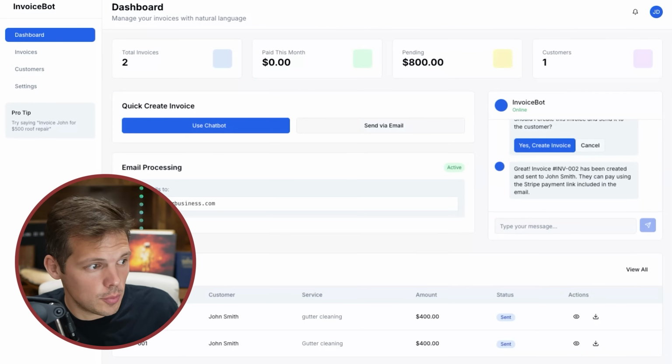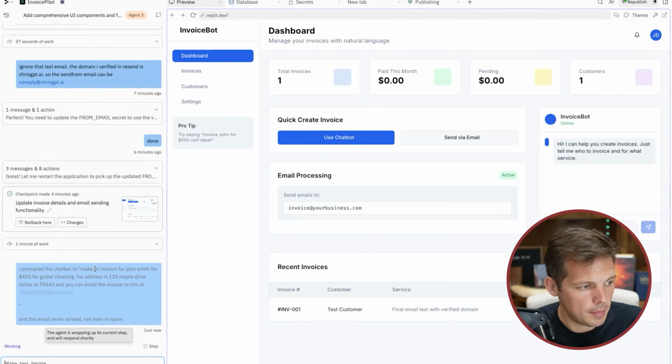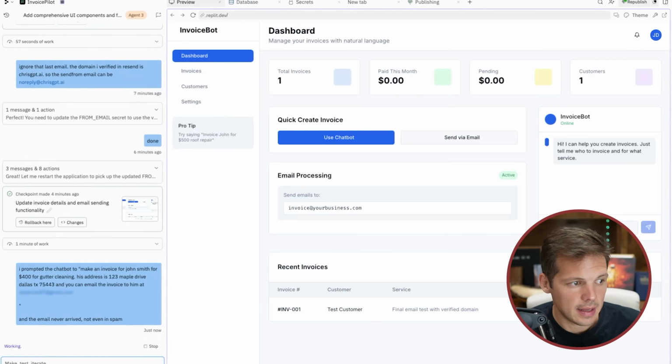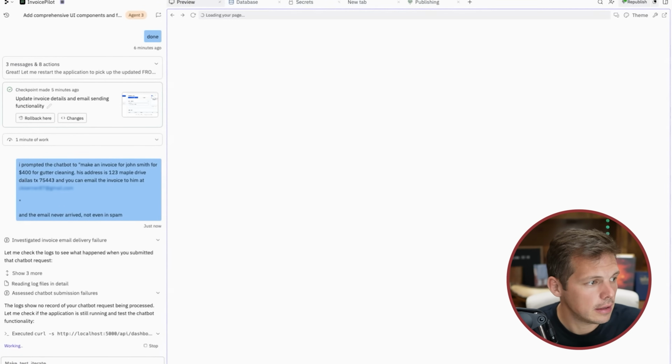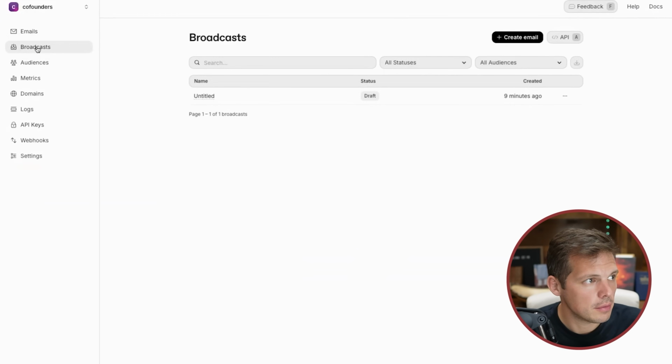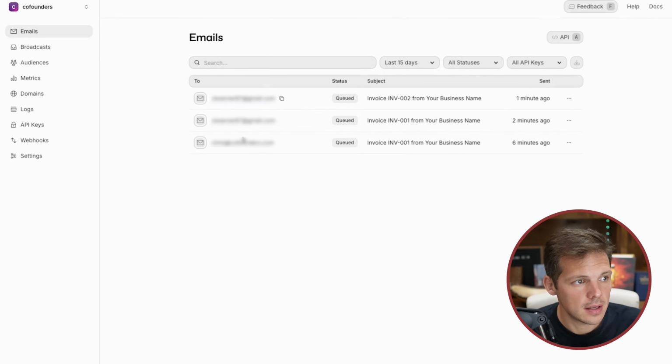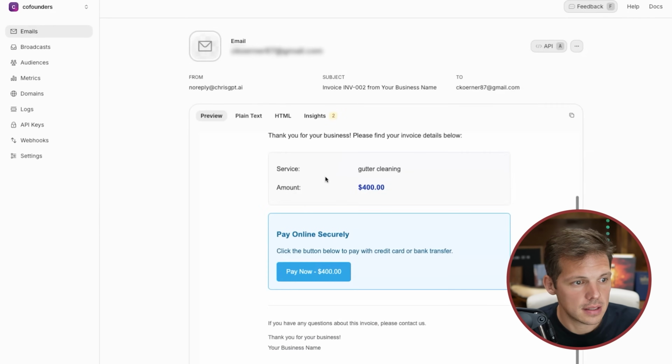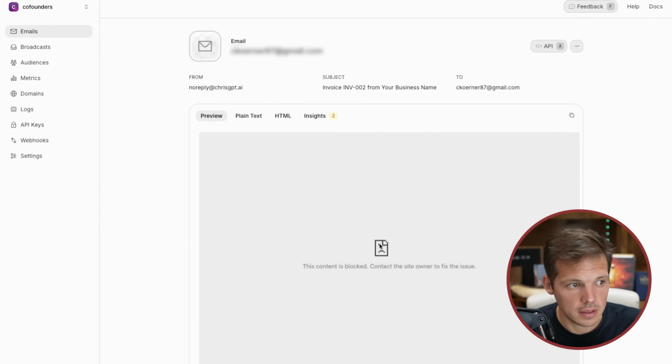It's hosted on a custom domain name, which is awesome, but I didn't get the email. So I basically prompted Replit to make an invoice for John Smith, and the email never arrived, not even in spam. Okay. Now here's something interesting. When I go into my Resend account and I go to the first tab, emails, I can see that it sent these emails, or at least it's queued up to send. That's interesting. Okay, if I click on this, there's the invoice, and it's $400. It's not $150.